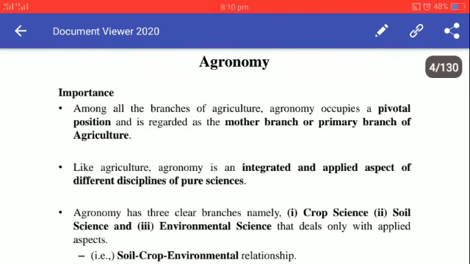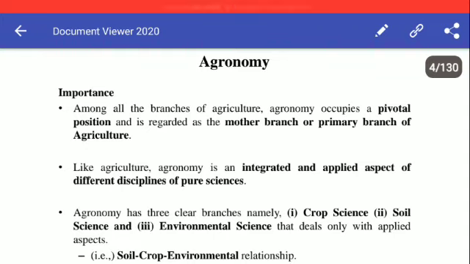So a farmer, if he is literate enough, is a pure agronomist because he has knowledge of all branches of agriculture which he has to apply at the farm.